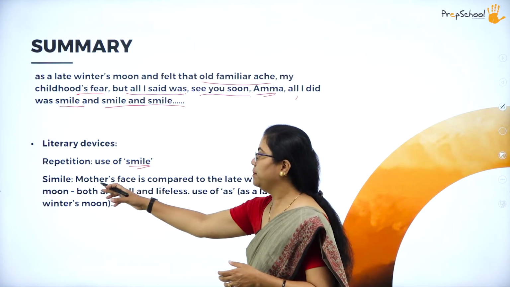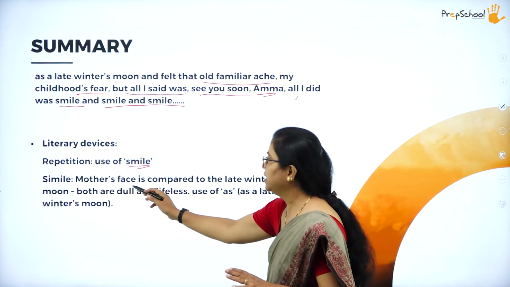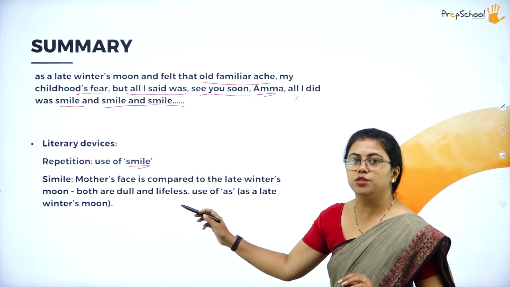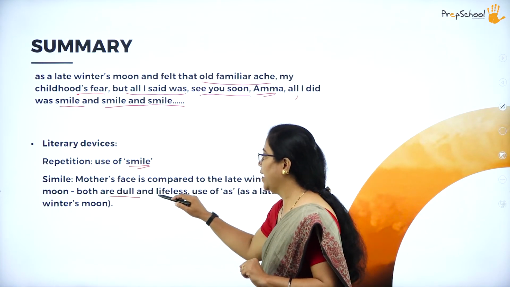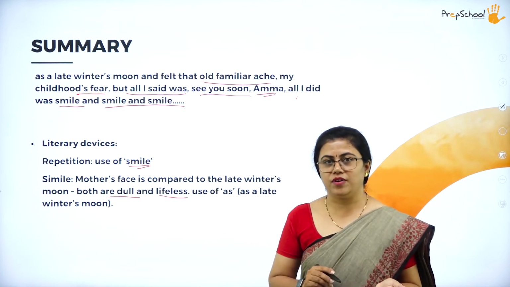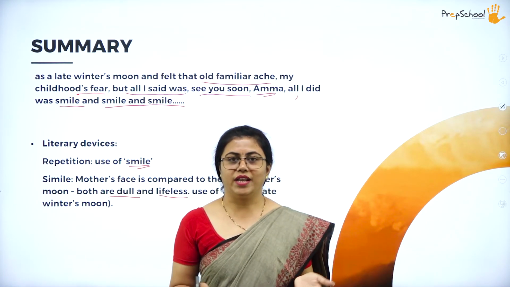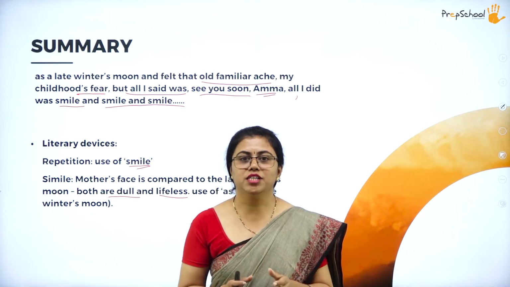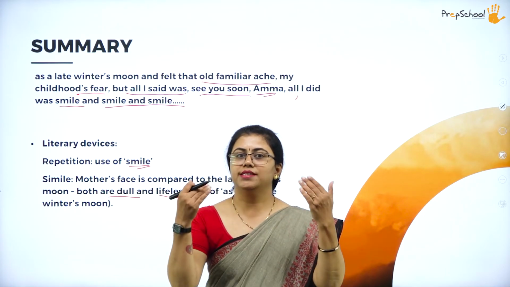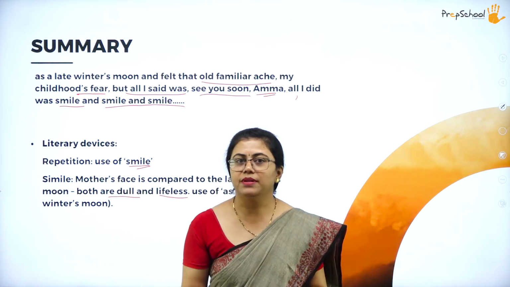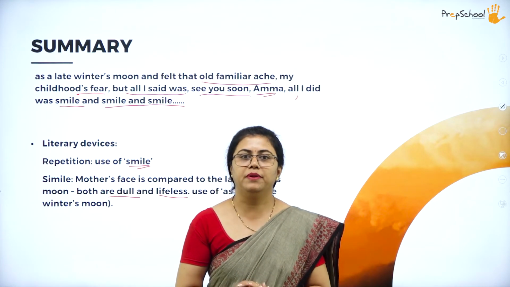There is also a simile. Your mother's face is compared to the late winter's moon. What happens in the late winter's moon? It is dull and lifeless. How do you know? Because of the mist, the winter's moon cannot be seen clearly; it is not visible clearly to the people watching it.